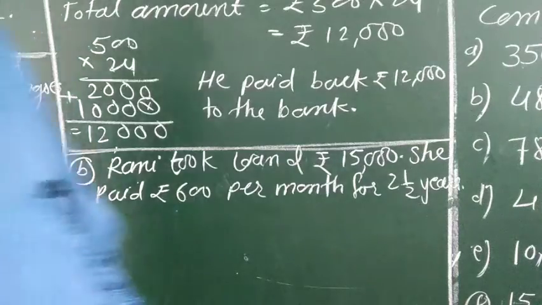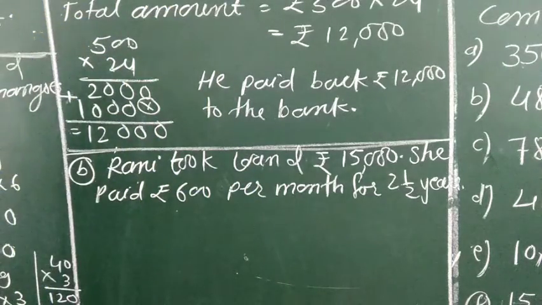Okay, 2.5 years. How much money did she pay to the bank?